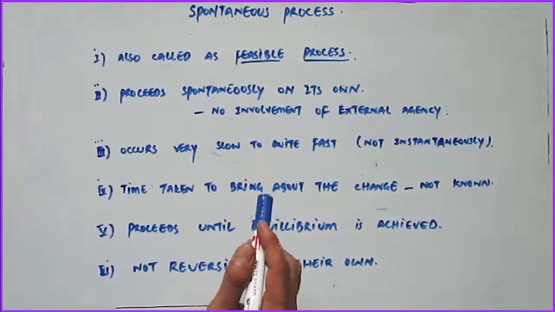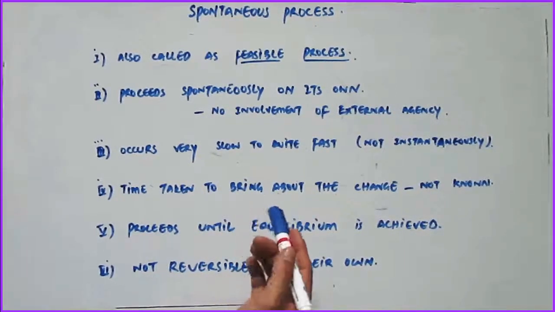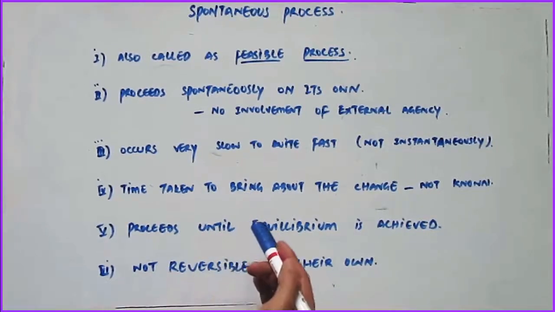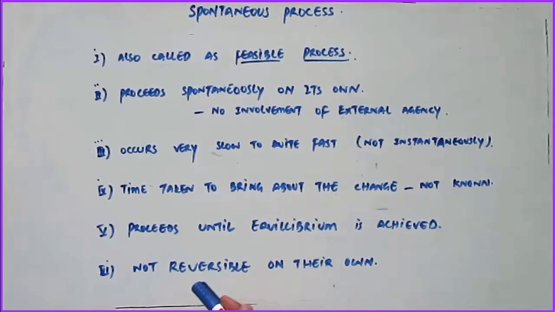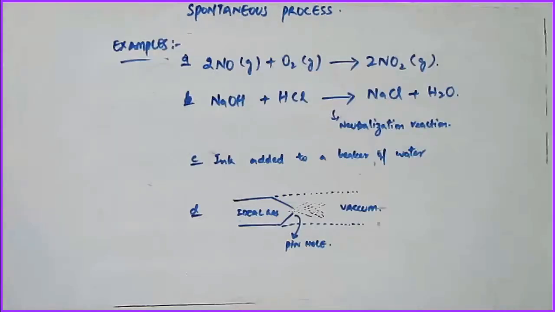Another feature of the spontaneous process is that these processes tend to proceed until an equilibrium is achieved. Also, spontaneous processes are not reversible on their own. That means they need some external agency or a certain initiation for the reverse process to happen. Some examples of the spontaneous process are nitric oxide in the gaseous form